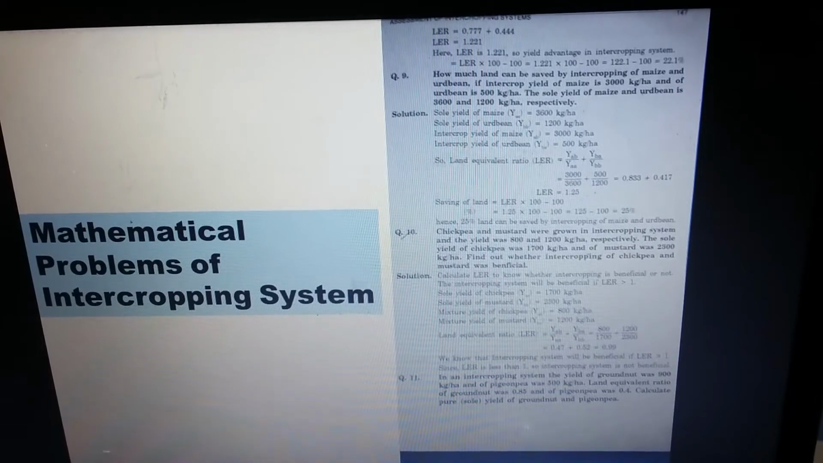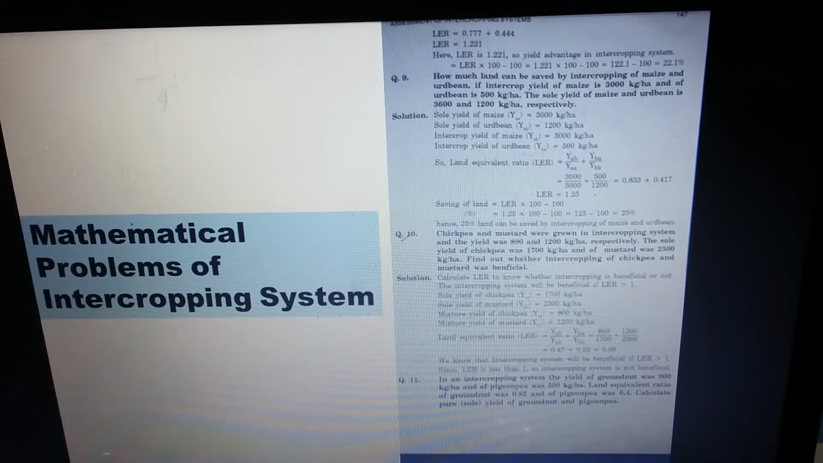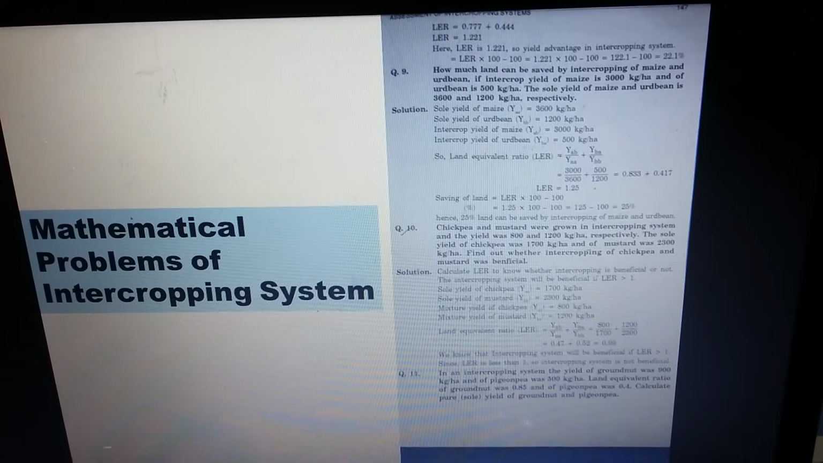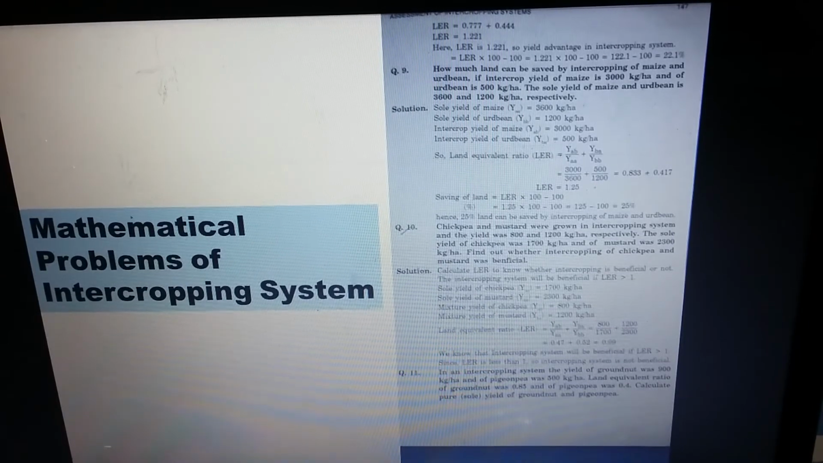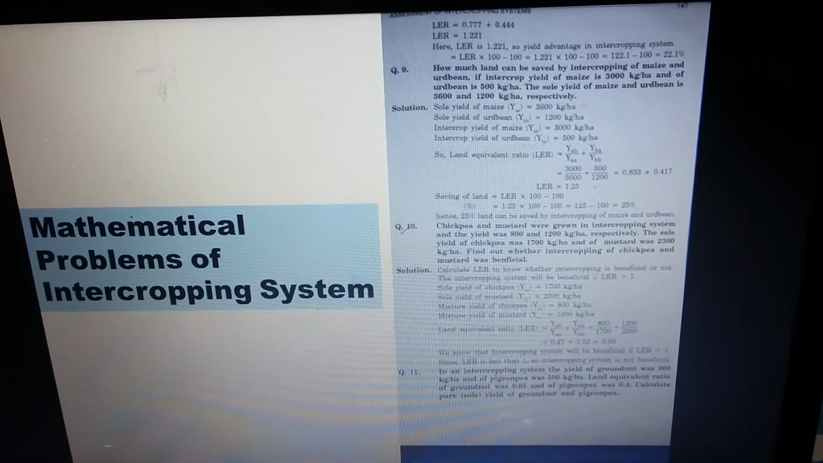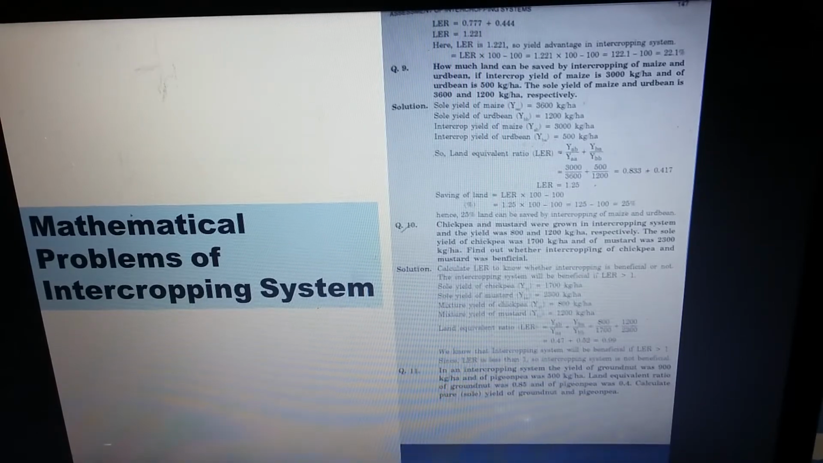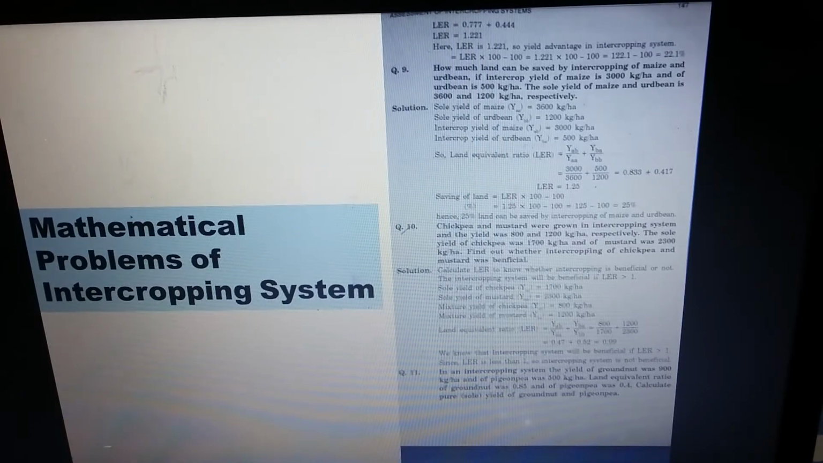You follow the first line of this slide. So the LER value is 1.221. So there is a yield advantage in the intercropping system, because LER is more than 1. So LER into 100 minus 100, that means 1.221 into 100 minus 100, that means 122.1 minus 100, that is 22.1%. So the question was to calculate the yield advantage of the maize plus mung bean intercropping system. So the yield advantage is 22.1%.